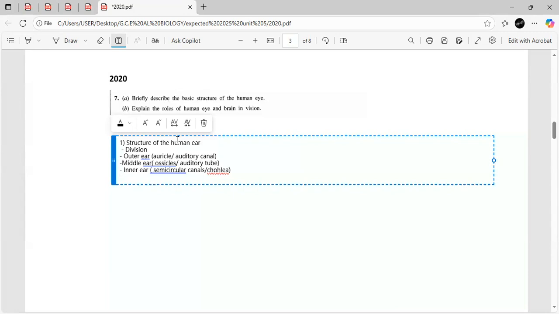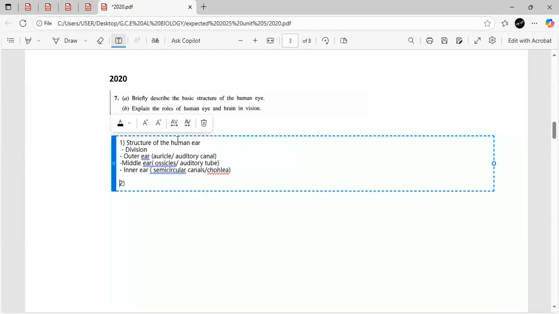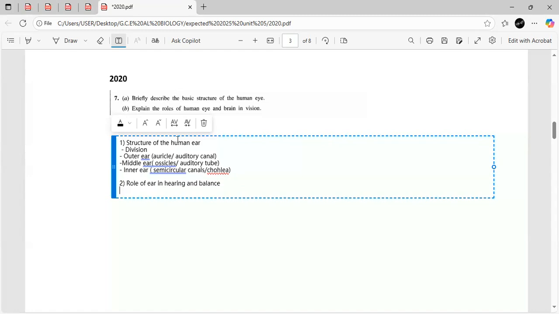And another expected question is the role of ear in hearing and balance. So I'll write that down too. The role of ear in hearing and balance. So as we know, in the book they have given the role of the ear in both hearing and equilibrium. So we have to write about it.